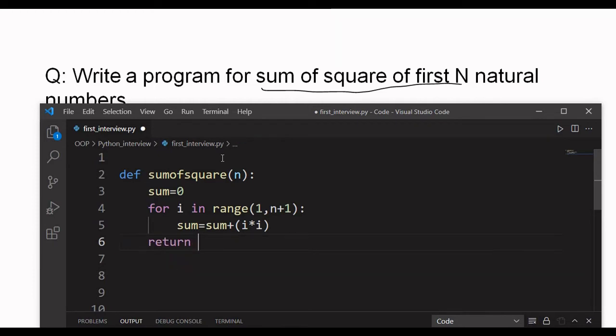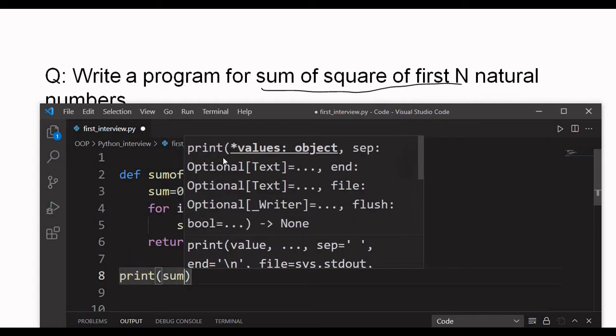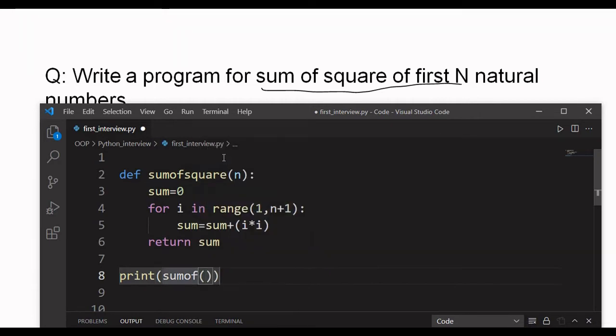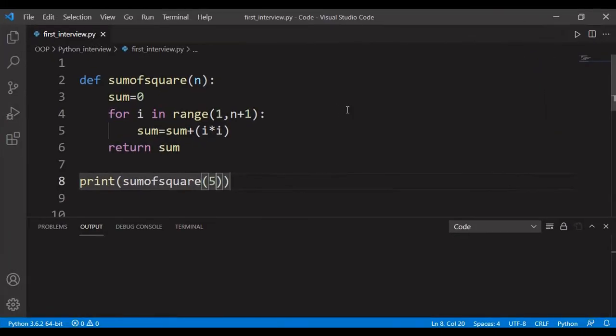Return the sum through the function. Then we have to call the function sum of square and substitute the value of n equal to 5. I'll save the code and if I compile, I'll get the output 55. So this is the expected output for the first program.